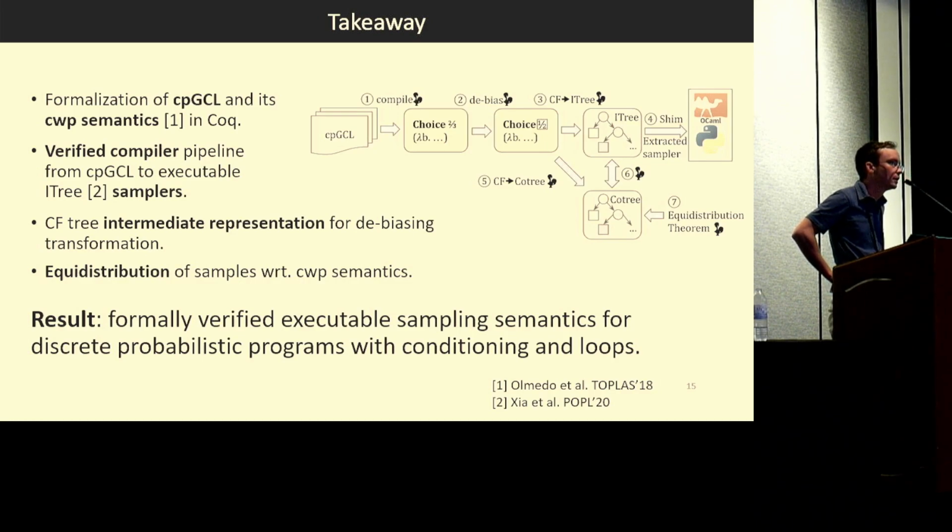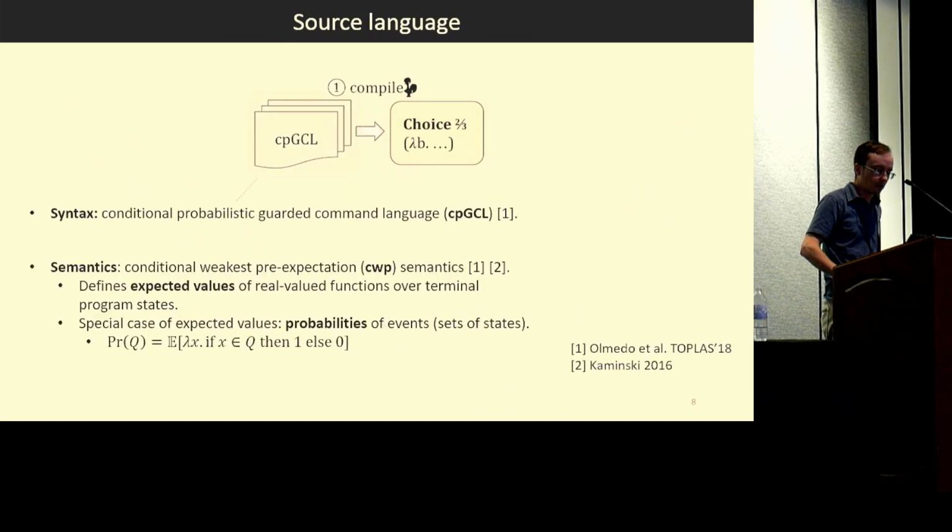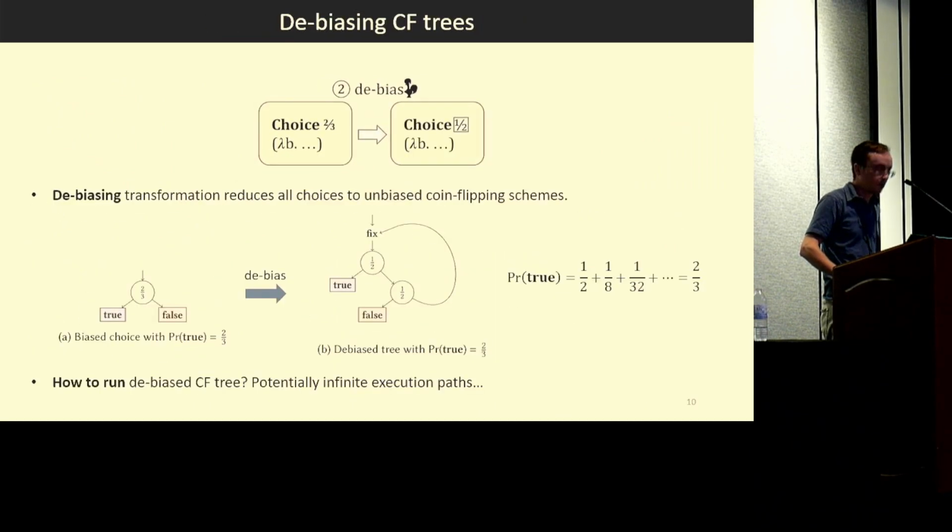Sure. Okay. Yeah, so the looping is an essential part of that. He said, how does debiasing work for probabilities that don't involve a power of 2? I think that was his question. And the essence to that is that we can introduce loops. Basically, the probability is always rational.